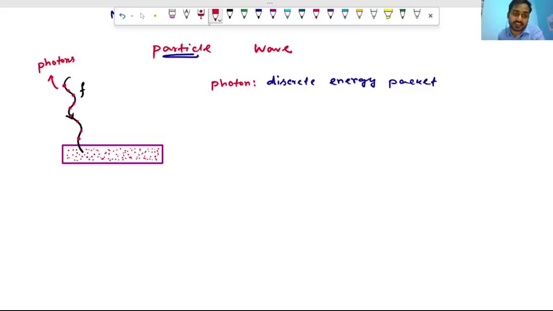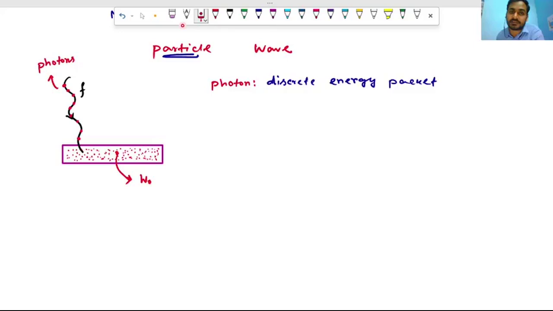Suppose I am talking about this electron, it requires some energy. We call this the work function. It requires W naught amount of energy to get out of this metal surface. If this W naught amount of energy is supplied by only one photon, then the electron will be emitted.